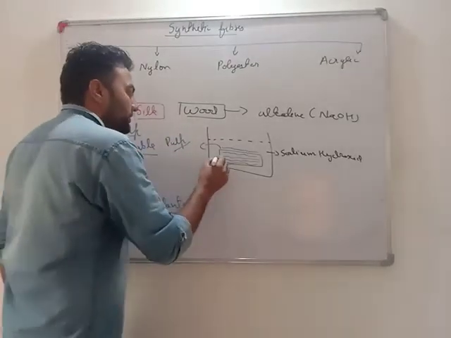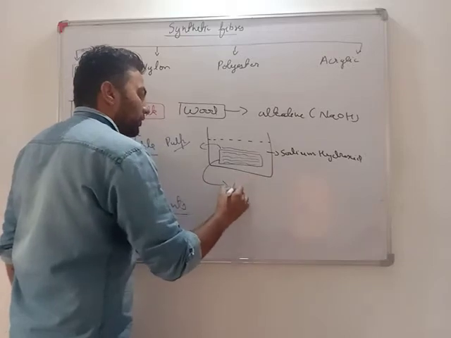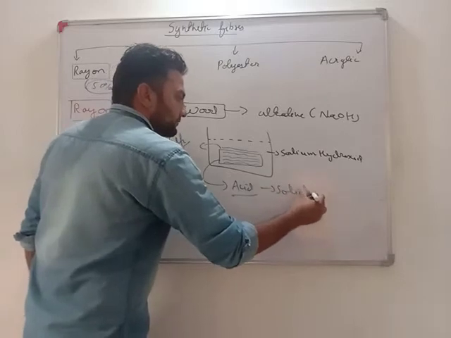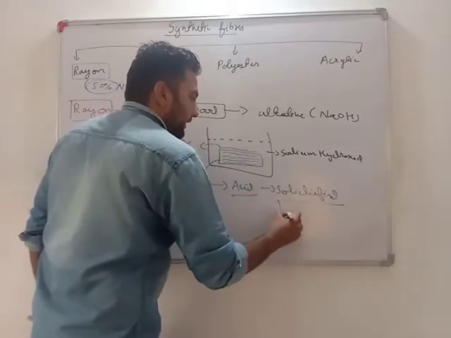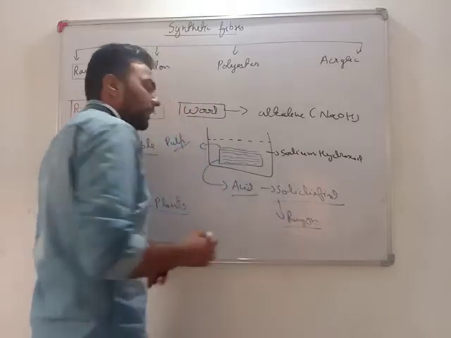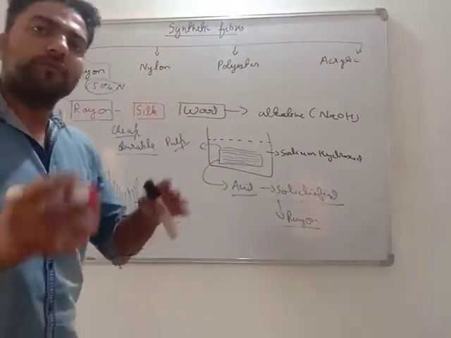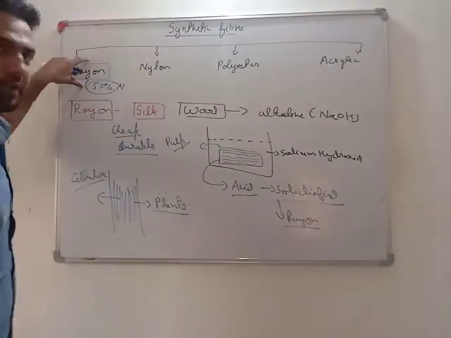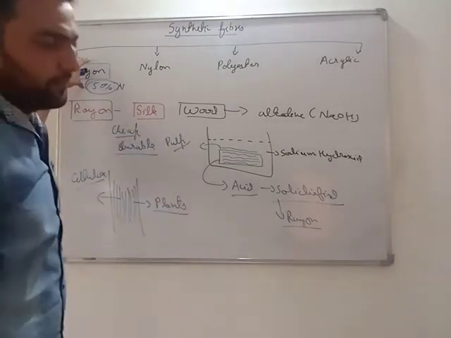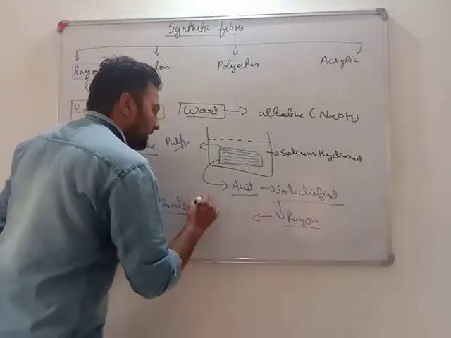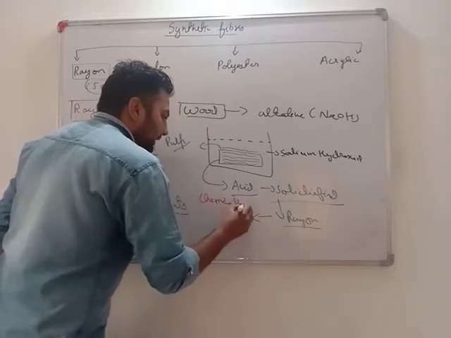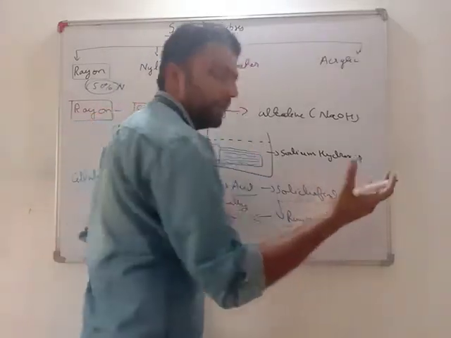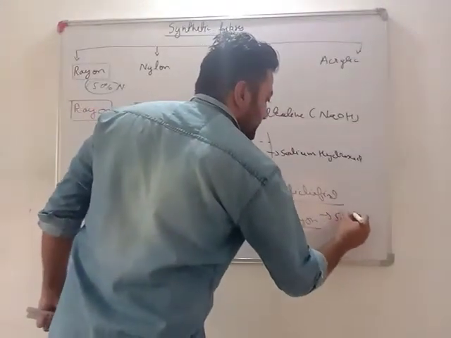Now what we do is that we pass this material through acid. What happens is that this fiber gets solidified, and what we get is rayon. Very important, in rayon we use wood. So see, all of these are not using wood, but this one is using wood. It means there is a need to cut plants for rayon. But rayon originally, chemically it is like cotton, but by beautification and luster it is like silk.